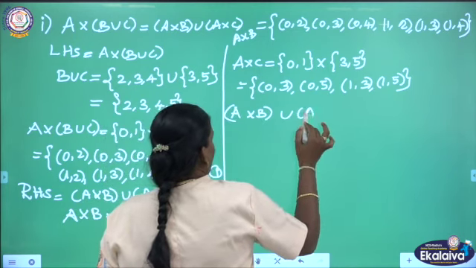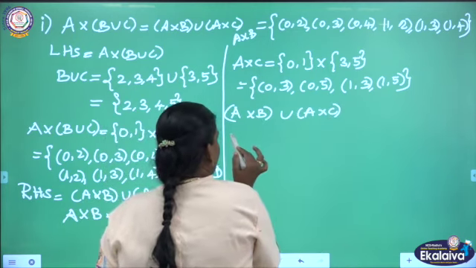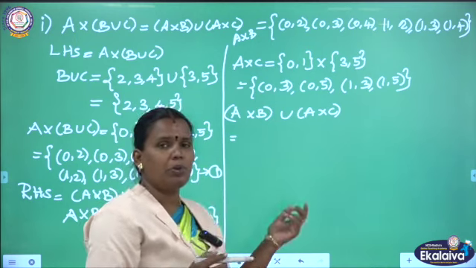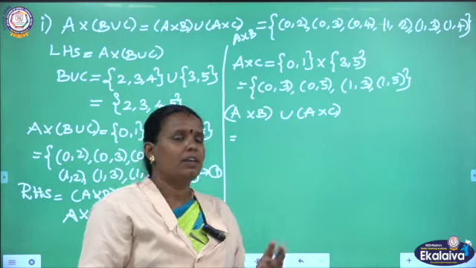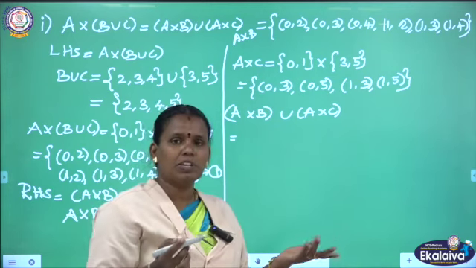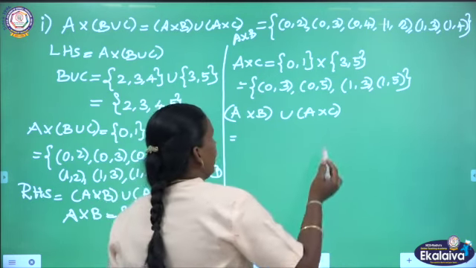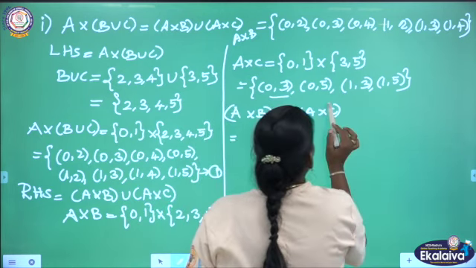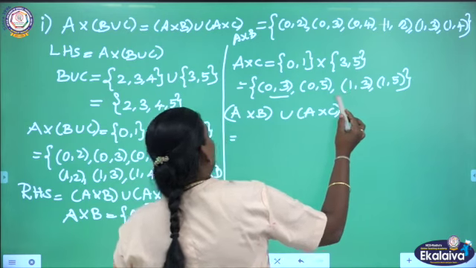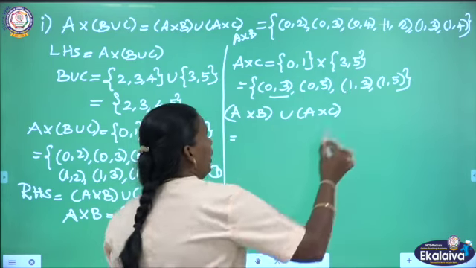union A cross C. So, they gave here the union part. Union part means we have to write all the given pairs in an order, but the repetition should not be allowed. So, here this (0,3) and (0,3) and then (1,3) are repeated.